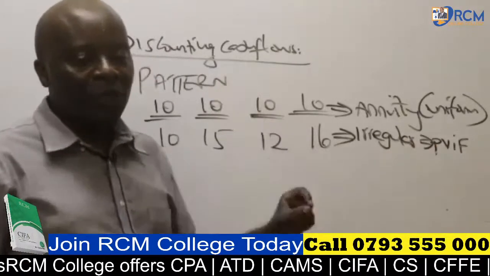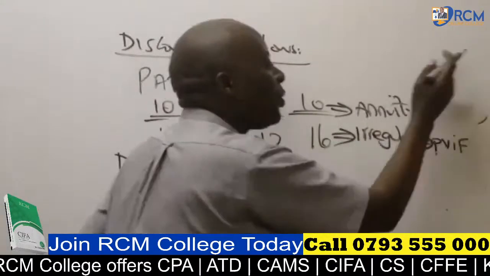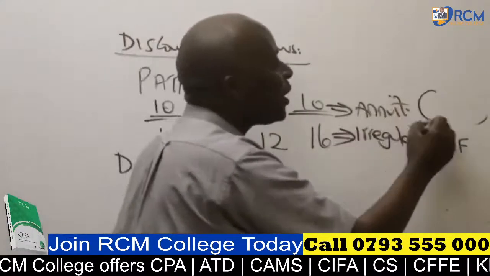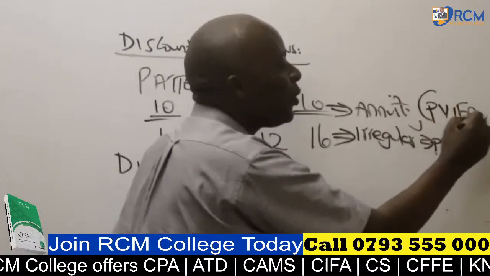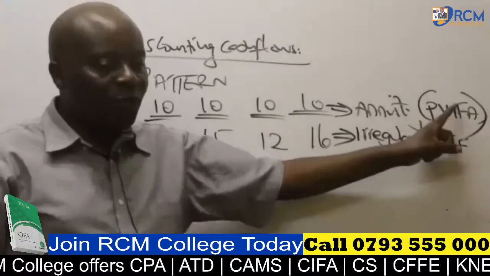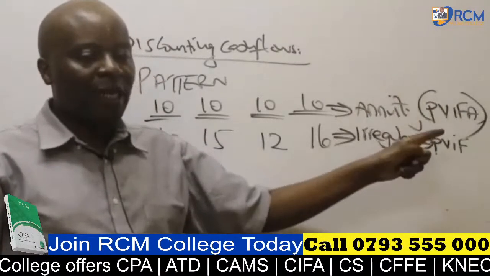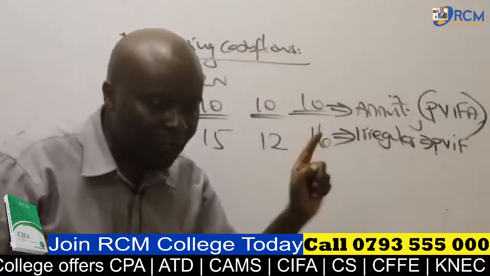And whenever we are discounting annuity cash flows, we shall be using PVIFA. PVIFA is the present value interest factor of an annuity.